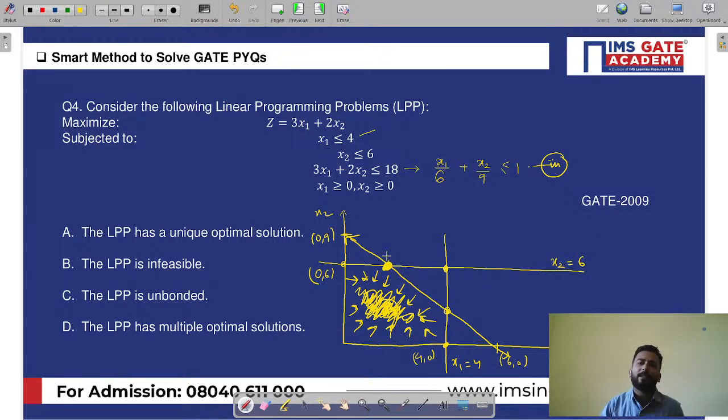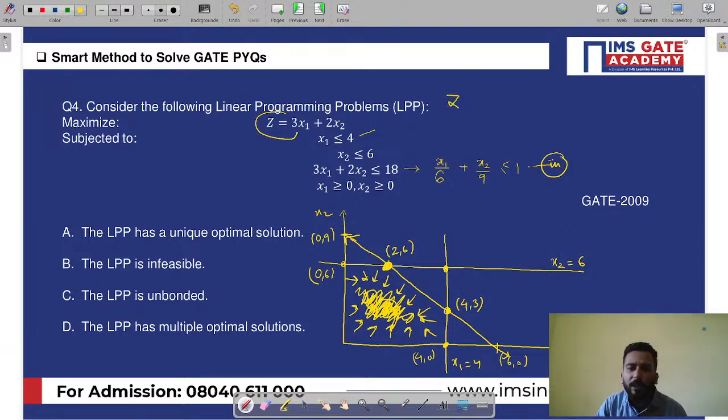Now my dear friends, when you solve the equations simultaneously, you are going to get this point as 2, 6 and this point as 4, 3, right? We are not wasting time solving the equations. Just know that the points of intersection are going to come as 4, 3 and 2, 6. Now what you have to do is simply substitute the points in the objective function. What is your objective function? The objective function over here is z equal to 3x1 plus 2x2.